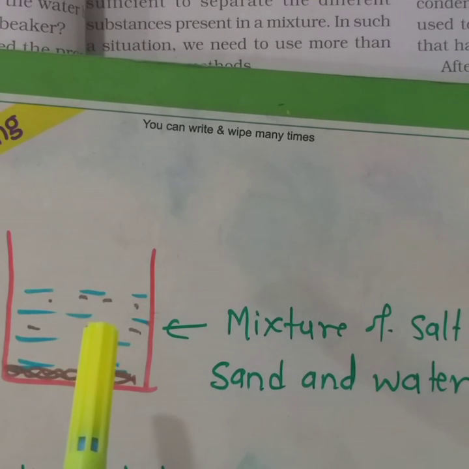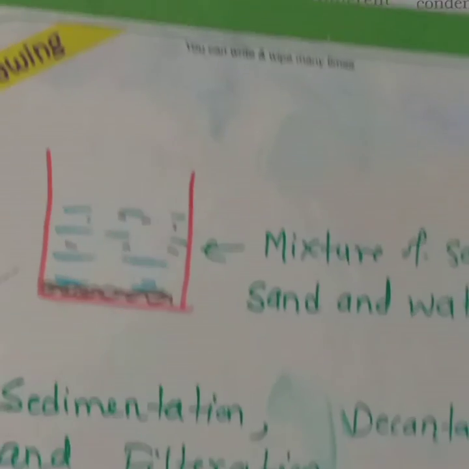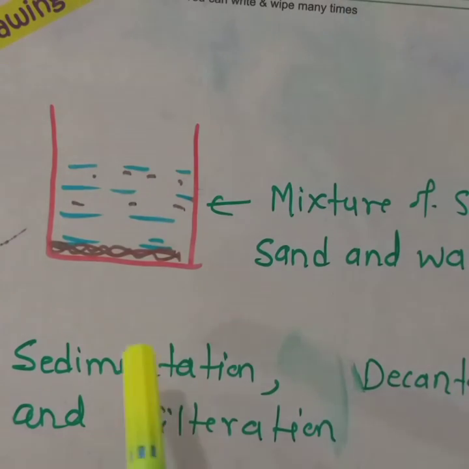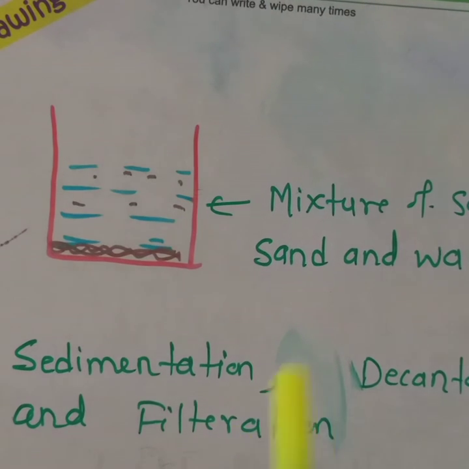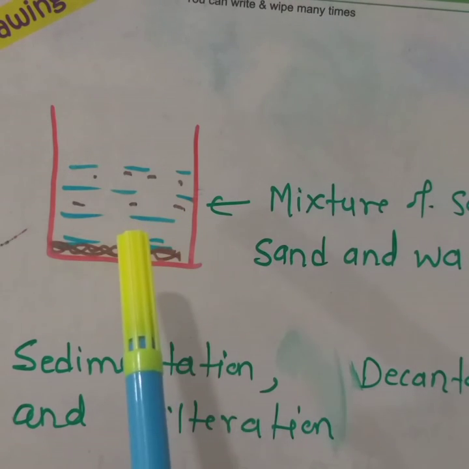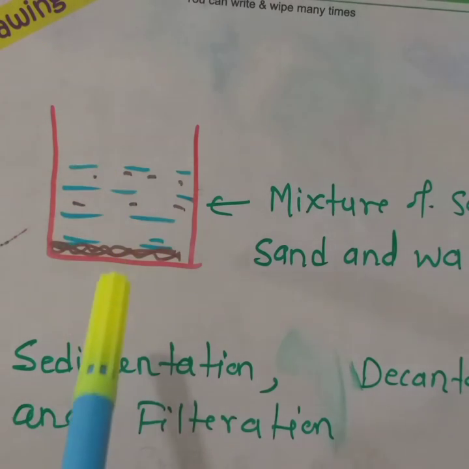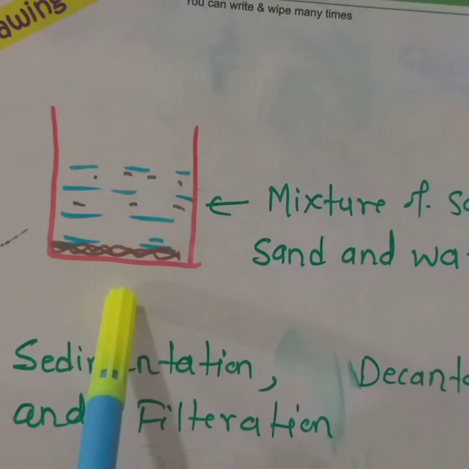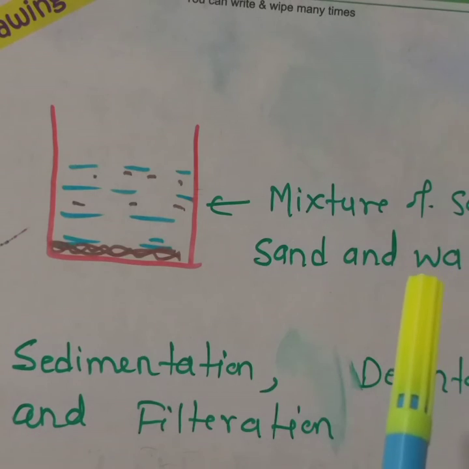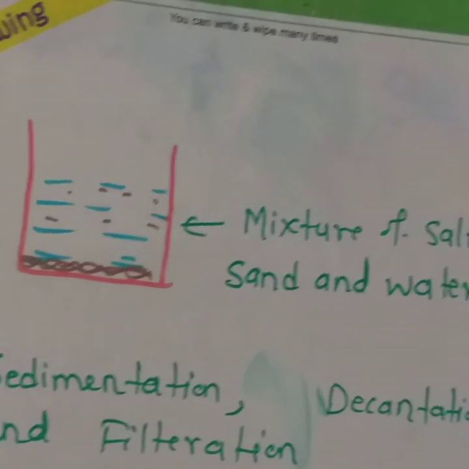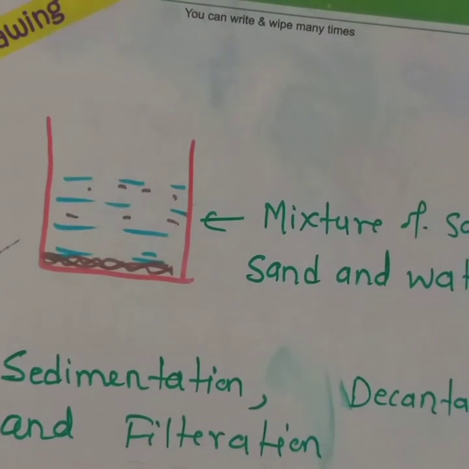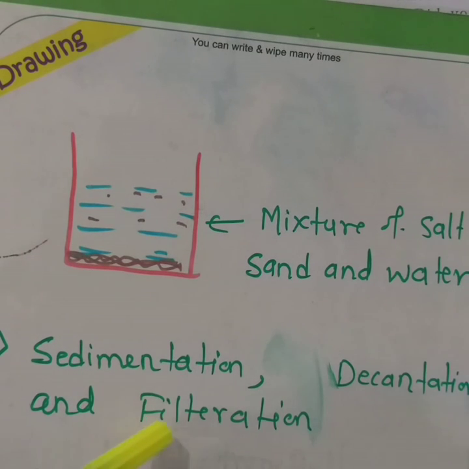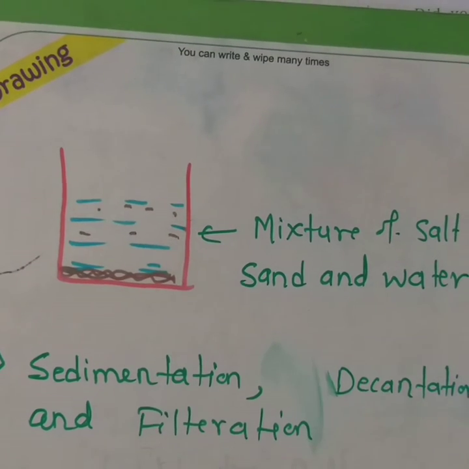Firstly, we will perform these techniques: sedimentation, decantation and filtration. Allow the water to stand at rest as it is. Sedimentation: the sand particles will settle down. Then transfer the liquid into another beaker. It means decantation. And finally, perform the filtration by using a filter paper.